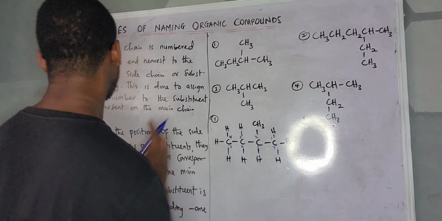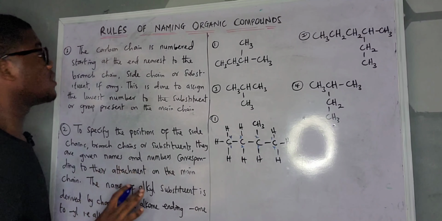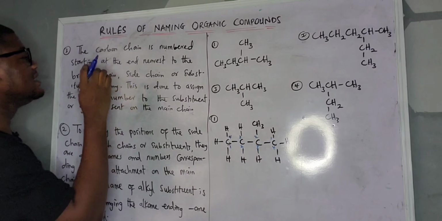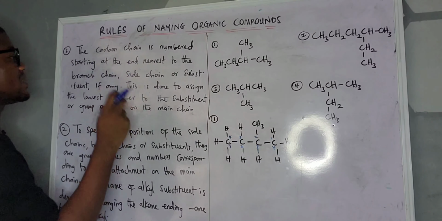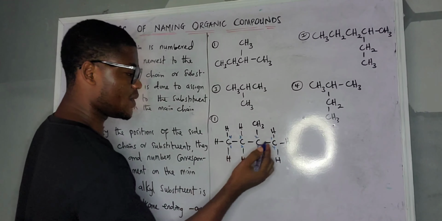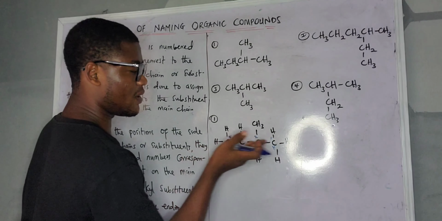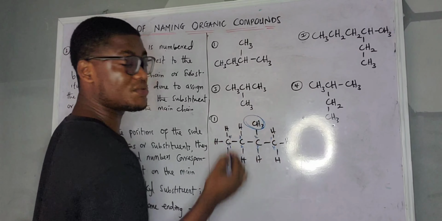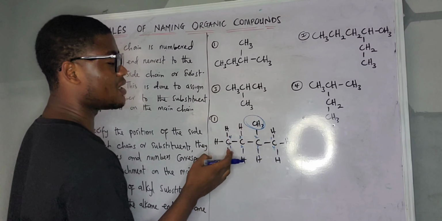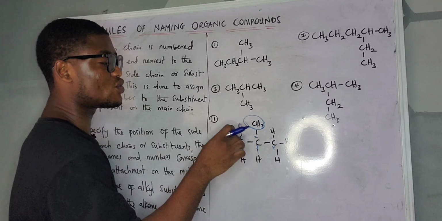Now let us look at rule 3 to know what we are going to use. The carbon chain is numbered starting at the end nearest to the branch chain, side chain, or substituent. If this is our longest chain, this is what we call the substituent. The third rule says we have to make sure the substituent is attached to the lowest number.